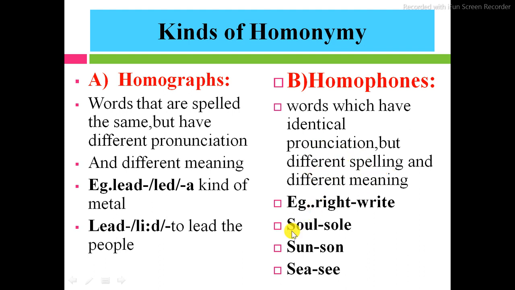Another example is given here, that one is SUN, which is pronounced as sun, and SON is also pronounced as sun. Another example is given here, that one is SEA and SEE. Okay, these are called homophones.